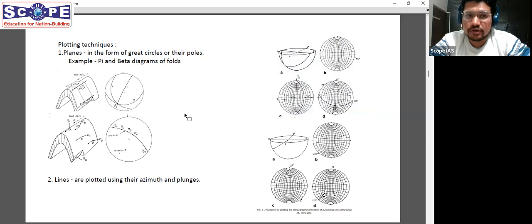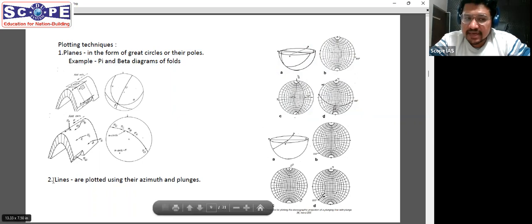Now, because this plotting techniques was a part of a 10 marker question, so maximum it carried 2 or 3 marks. So if you would have just mentioned the pi diagram and the beta diagram, which we are going to cover in our classes, that would have been sufficient for you to get some decent amount of marks in this particular question. Similarly, lines are plotted using their plunges.